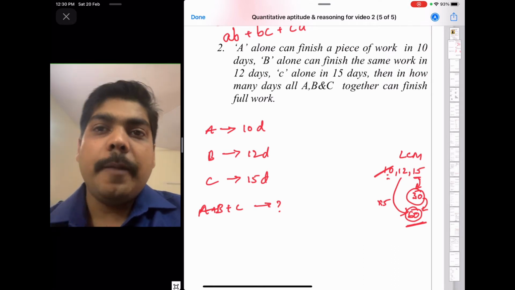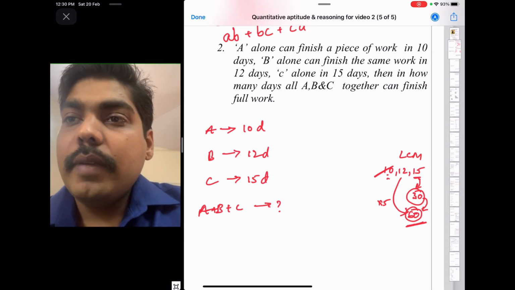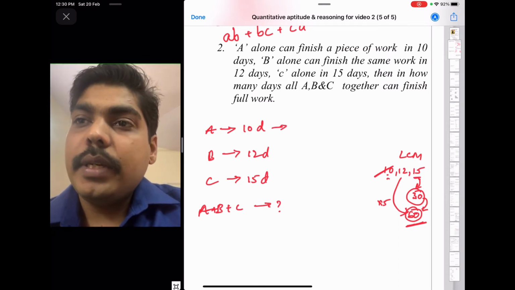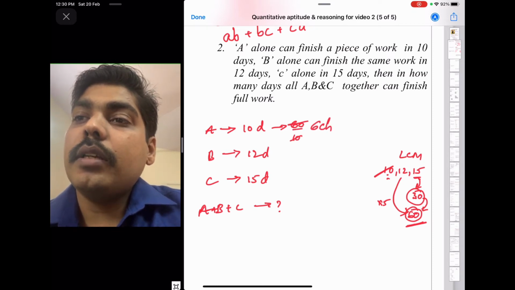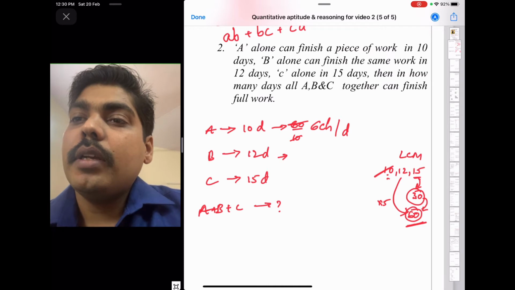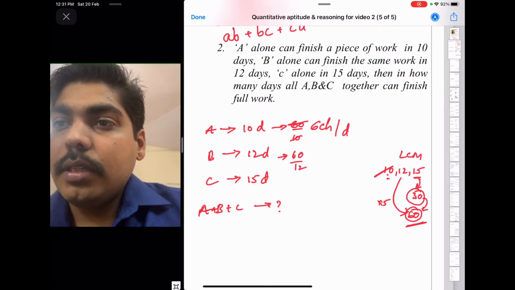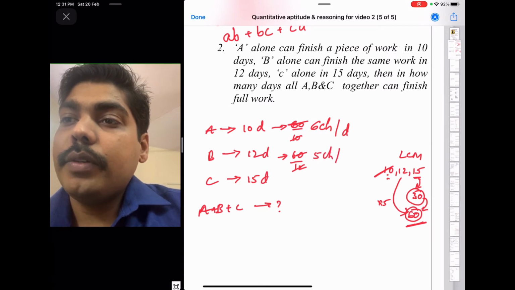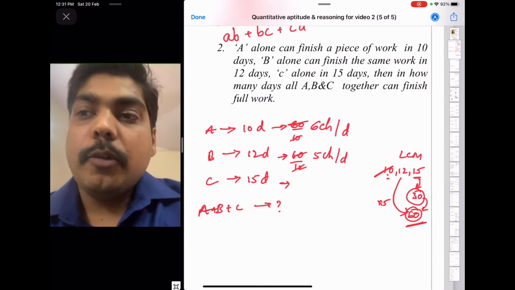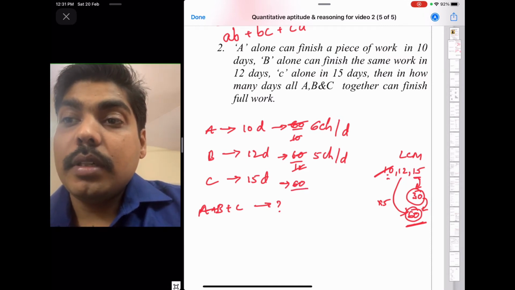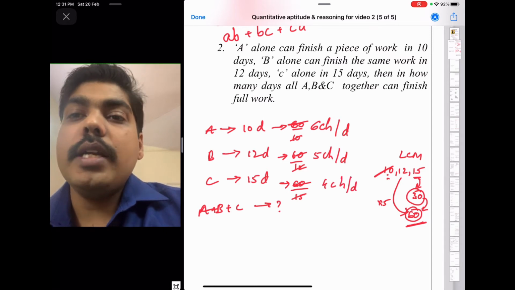So work is arranging 60 chairs in a classroom. So now A will finish the work in 10 days. That means every day he will arrange 6 chairs per day is the capacity of A. And B will complete the work in 12 days. That means his capacity is 5 chairs per day. Then C will complete the same work in 15 days. That means 60 divided by 15. That means every day he will come and arrange 4 chairs.